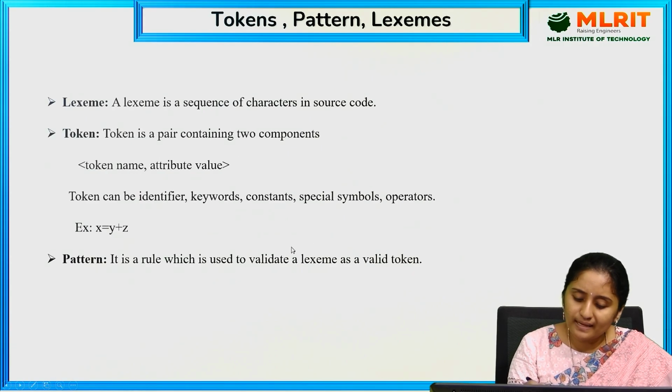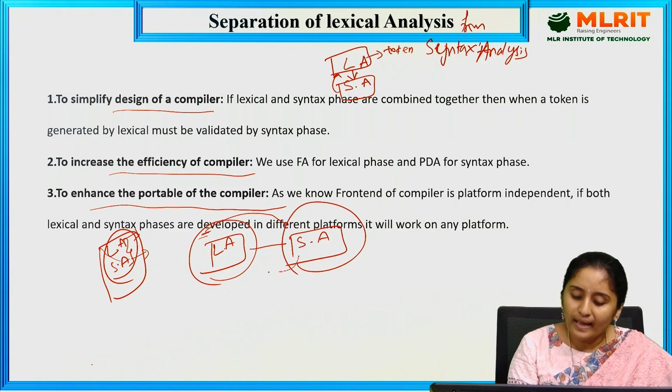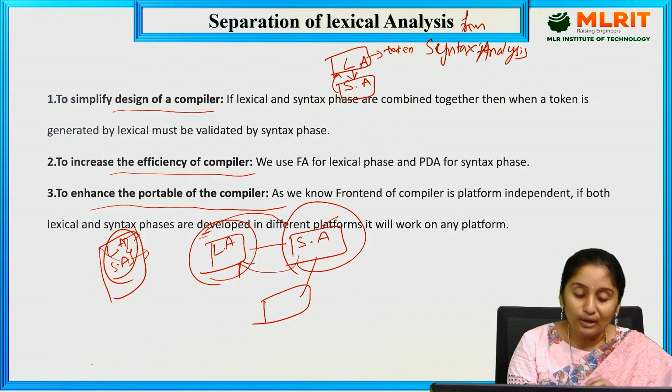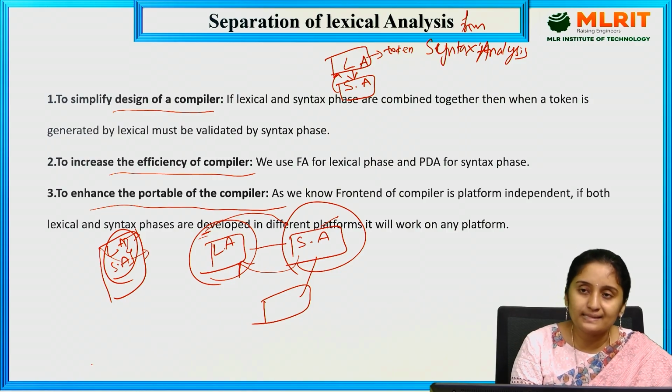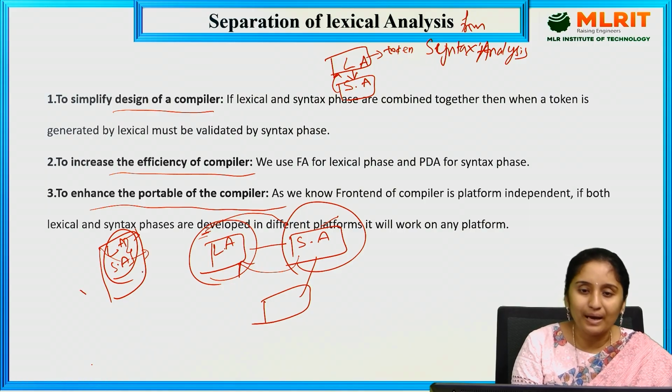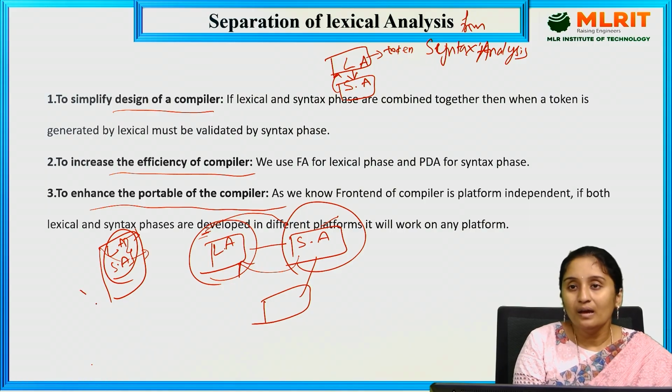Parallelly, the syntax analyzer validates the token and also requests the next token, and the token is placed in the symbol table. So these two things are done parallelly. If I combine lexical analysis and syntax analysis, I cannot do all those things at a single time. It takes a lot of time, and the process will also take much time.